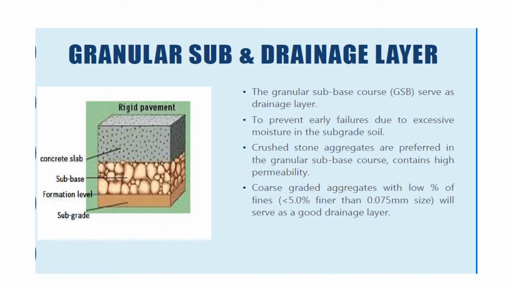The granular subbase course has to serve as an effective drainage layer of the pavement and also has to sustain lower magnitudes of compressive stresses than the base course. Therefore, aggregates of lower strength having good permeability may be used in the GSB layer. Crushed stone aggregates are often used in the GSB layer of important highways, as this material has high permeability and serves as an effective drainage layer. Coarse graded aggregates with a low percentage of fines, less than 5% finer than 75 micron size, will serve as a good drainage layer.